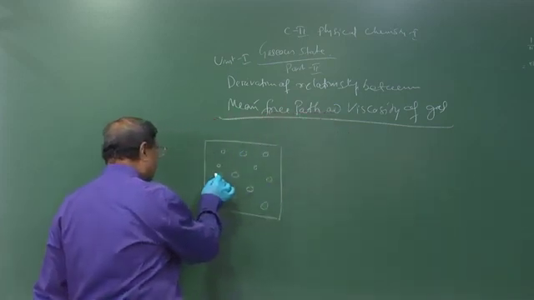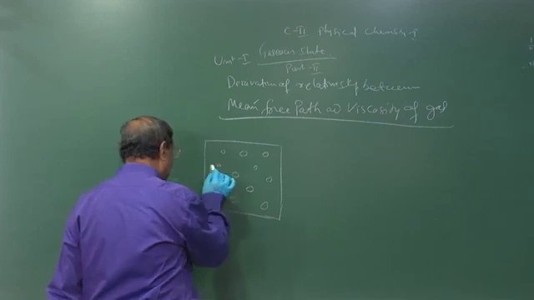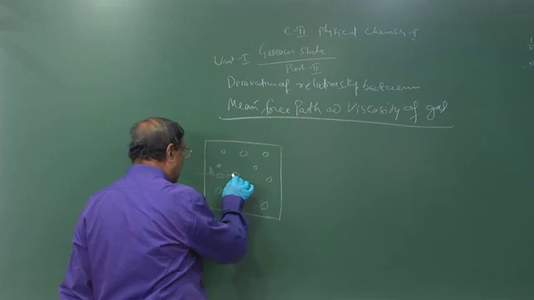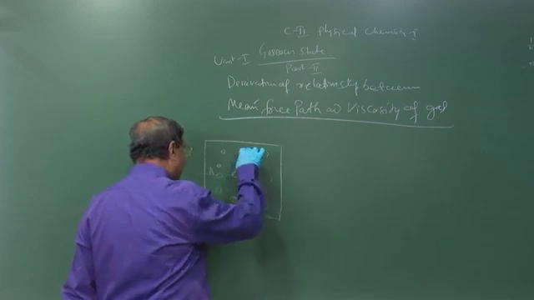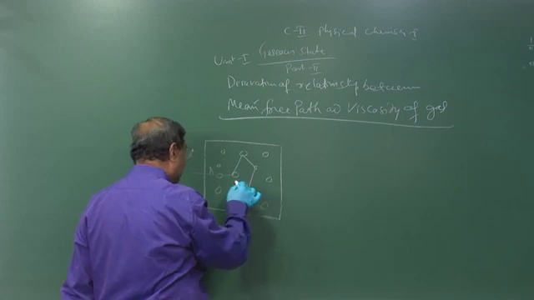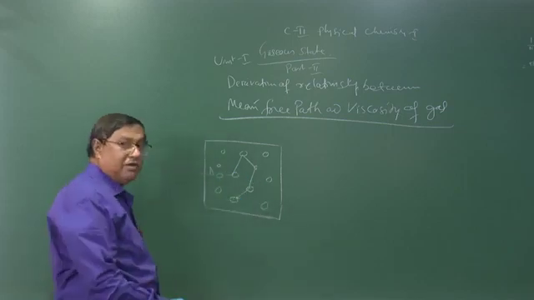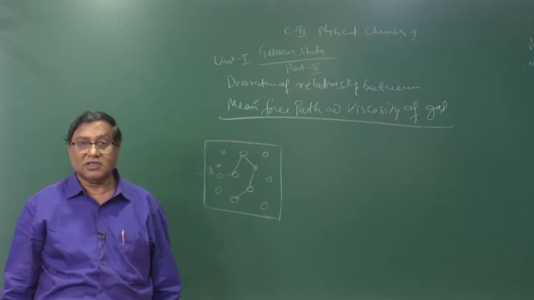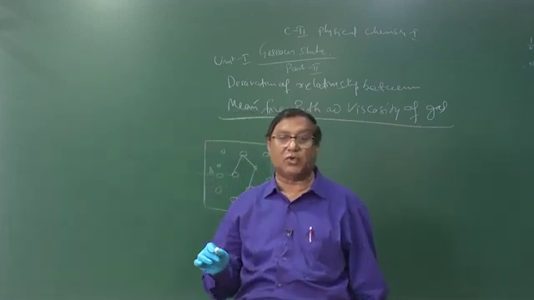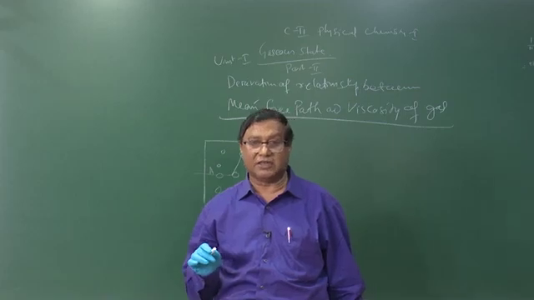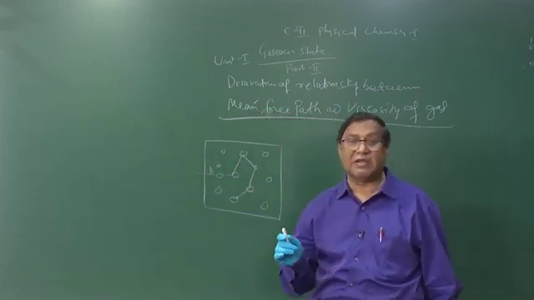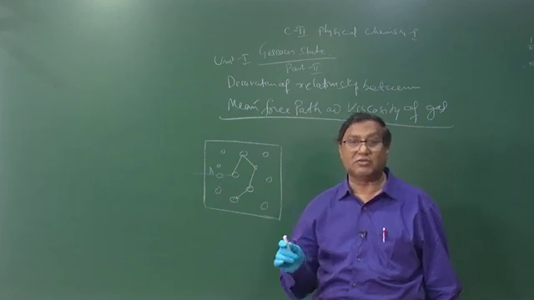Now suppose we target this molecule. This molecule starts and strikes with this, then strikes with this, then strikes with this, then strikes with this, and strikes with it like this. So the distance travelled by a molecule between two collisions is called free path. Now mean free path is the average distance travelled by a molecule between two successive collisions.